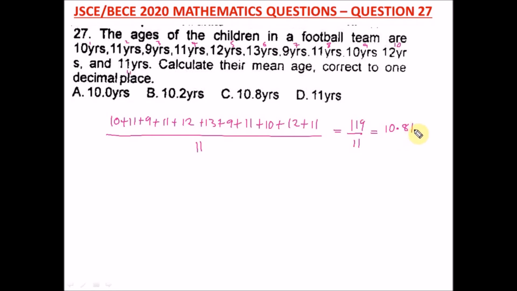Okay, then we look at the second number. Is it equal to 5 or greater than 5? It is not equal to 5 or greater than 5, so we can approximate a 1 here. So we now finally have 10.8. Okay, this to be 10.8 correct to what? 1 dp. Yes. All right, so this will be our answer, and our right option here is option C.